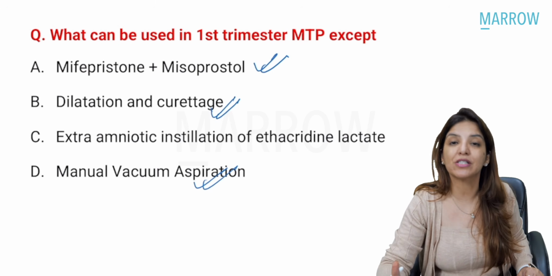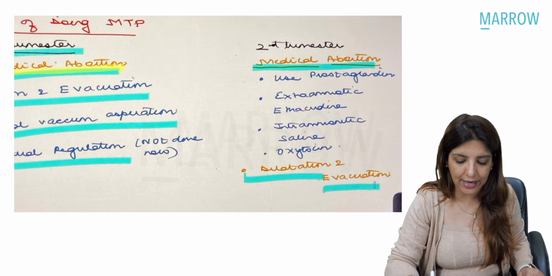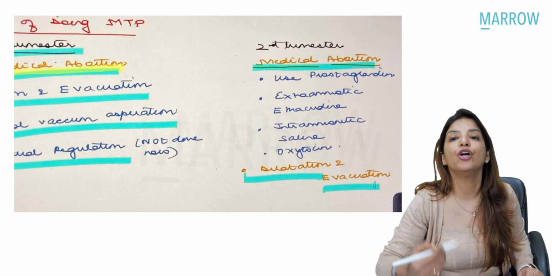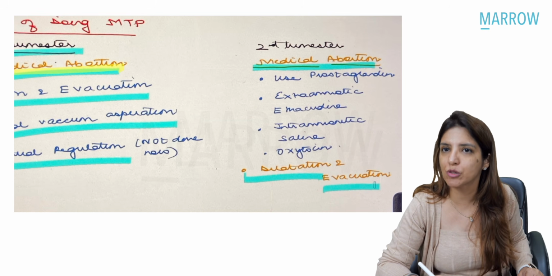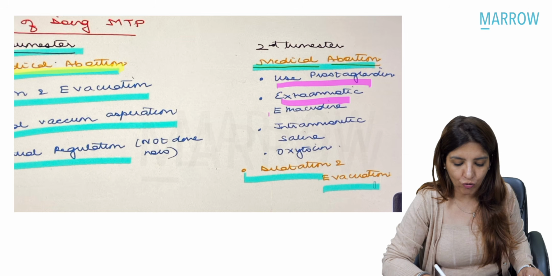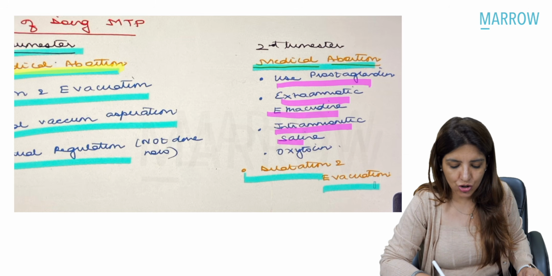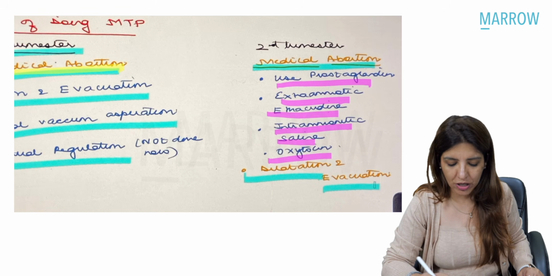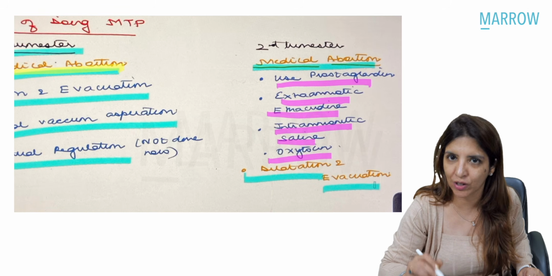Coming to second trimester methods, in second trimester methods you have medical abortion, and in this category of medical abortion you are going to use prostaglandins, and the most commonly used prostaglandin for this purpose for second trimester abortion is only misoprost. Then you may go for extra amniotic ethacridine instillation or intra amniotic saline, or you may use oxytocin, and then you may also go for dilatation and evacuation.